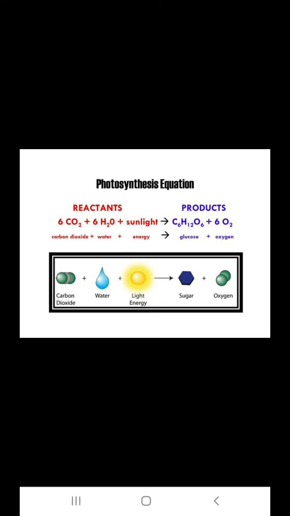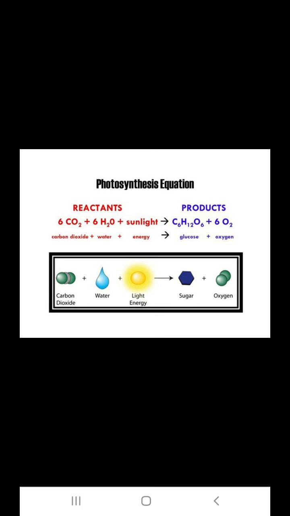Even though photosynthesis is a complex process, it is simply represented in the form of a chemical equation. 6CO2 plus 6H2O gives rise to C6H12O6 plus 6O2 plus 6H2O, in the presence of sunlight and chlorophyll.